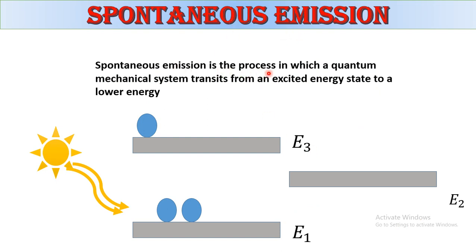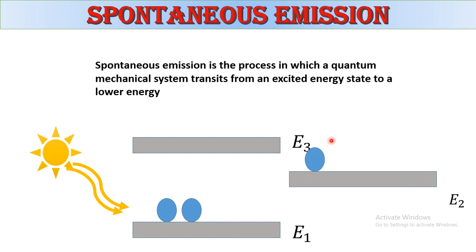Spontaneous emission is the process in which a quantum mechanical system transitions from an excited energy state to another state. It is the same thing, but before, going from energy level 2 to the lower energy level, they need an external light source.